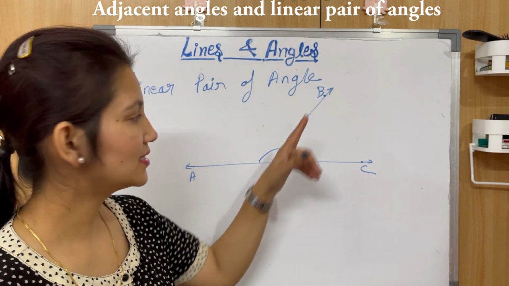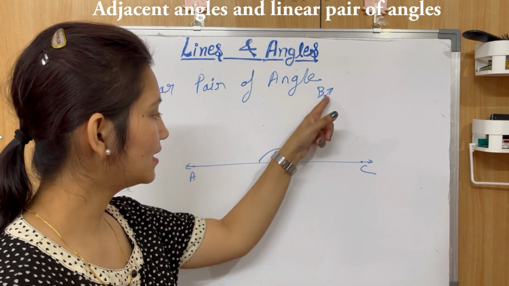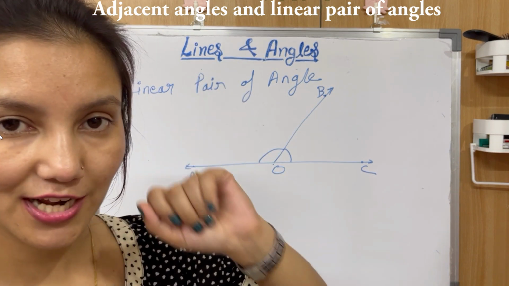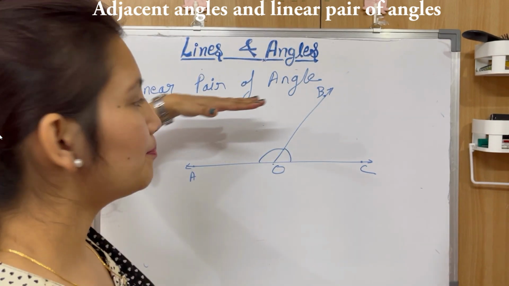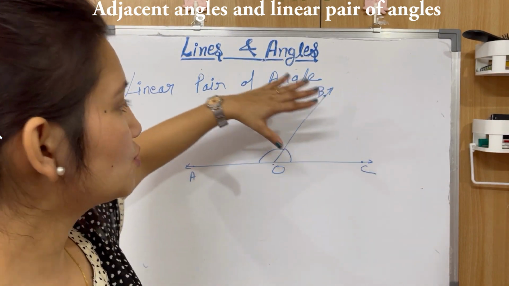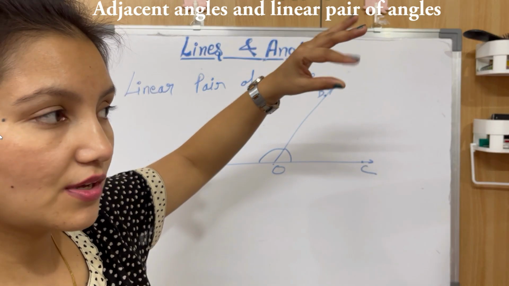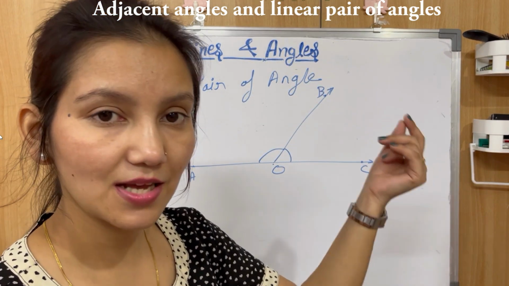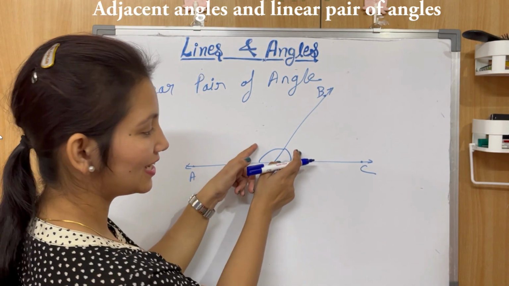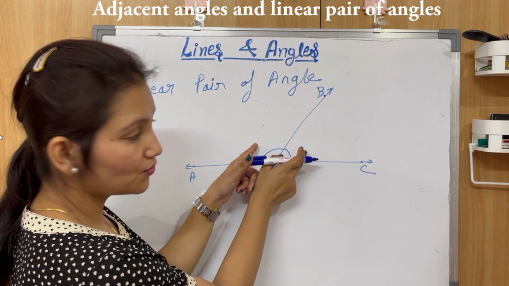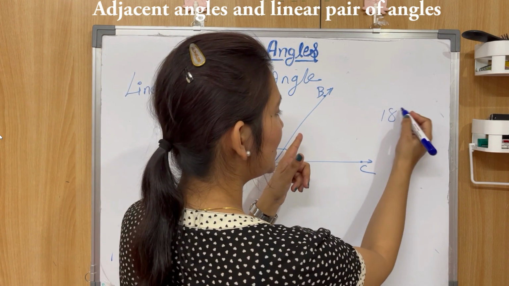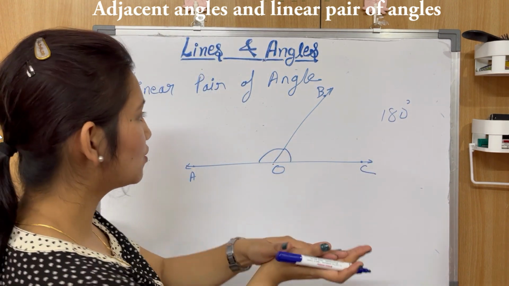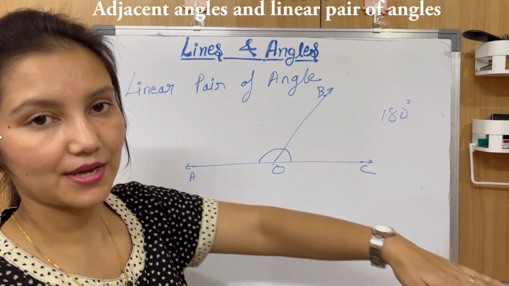These are two adjacent angles, angle BOA and angle BOC. A linear pair of angles is such a pair that if the sum of two adjacent angles is 180 degrees, then they are said to form a linear pair, okay?